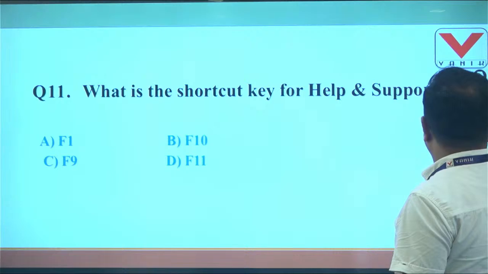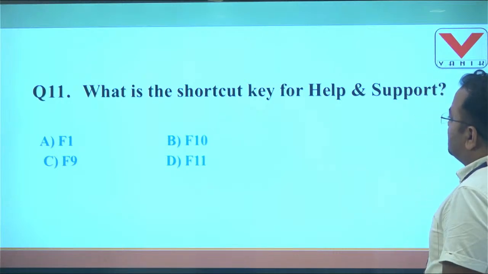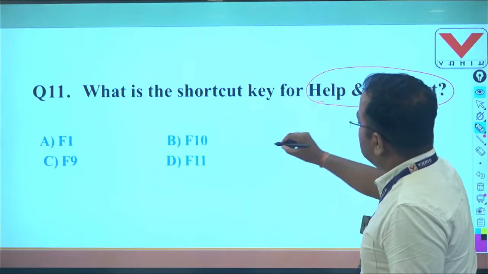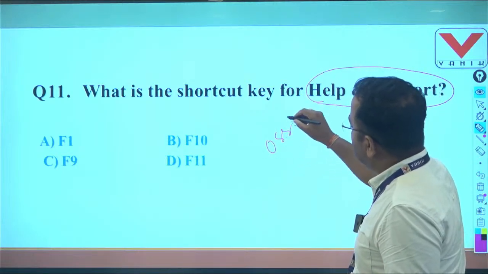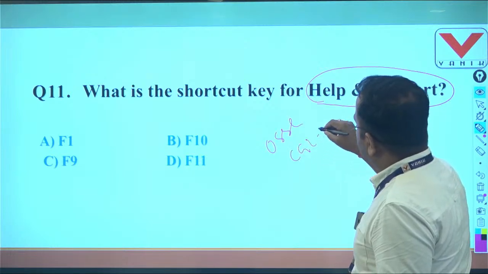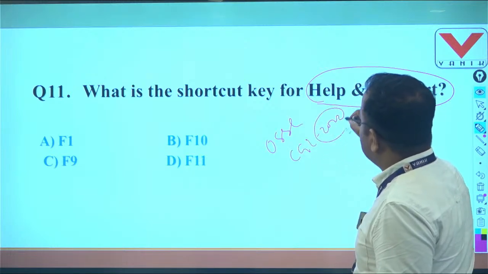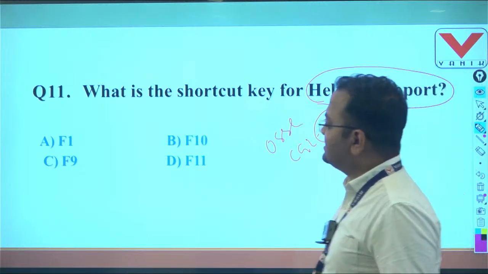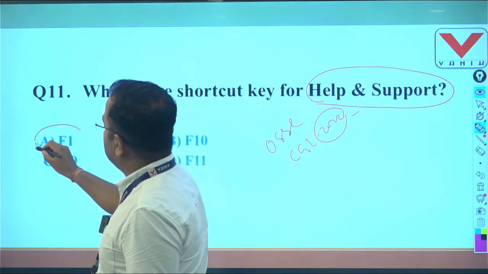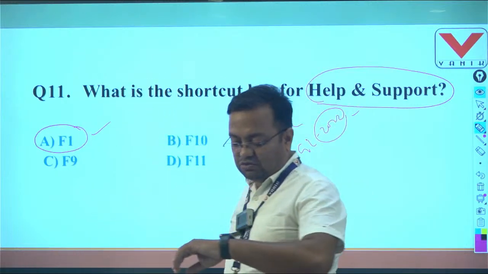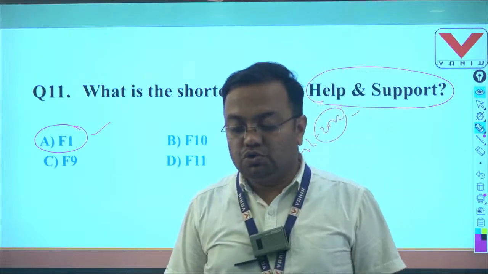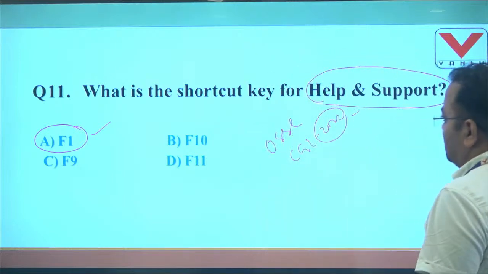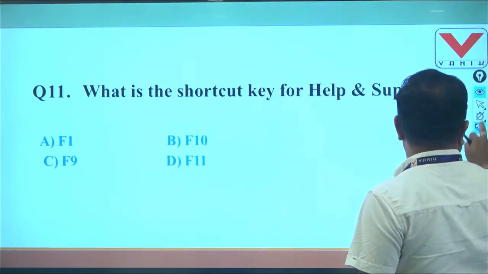Then question number 11, what is the shortcut key used for help and support? Recently students, it has been asked in OSSSC CGL 2022 exam. What is the shortcut key for help and support? So answer is F1. F1 is the function key basically used for help and support. So question number 11, answer is A. Then goes to question number 12.